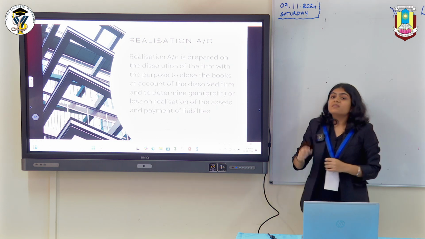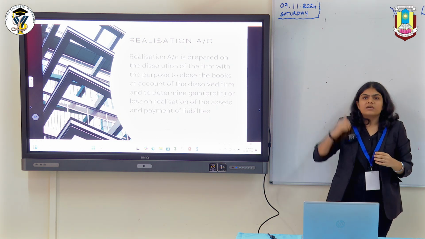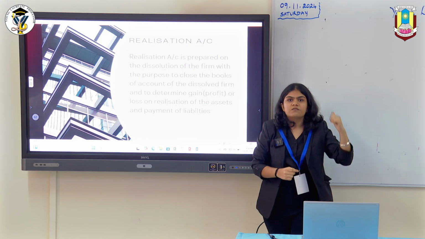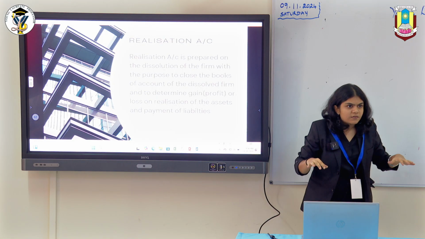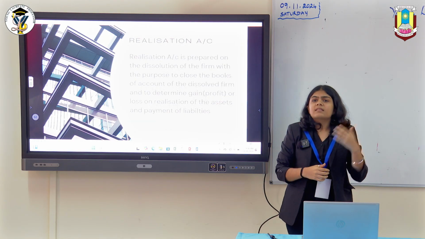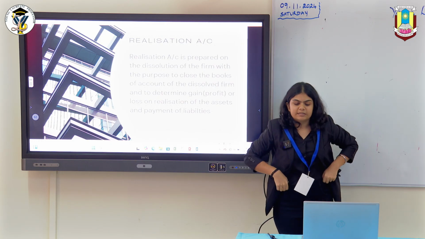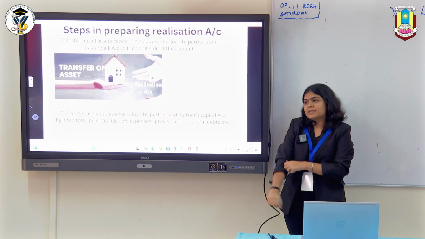Now we move on to the realization account. Now what is realization account? Realization account is basically prepared on dissolution of a firm in order to close the books of accounts and to arrive at the gain or loss on realization of assets and payment of liabilities. So how do we prepare a realization account?